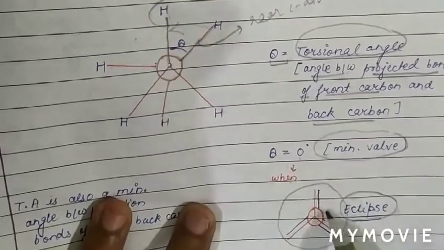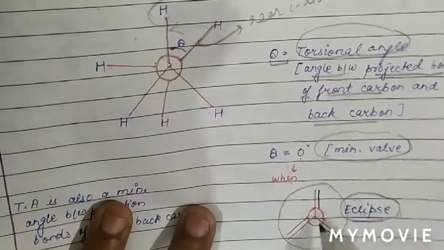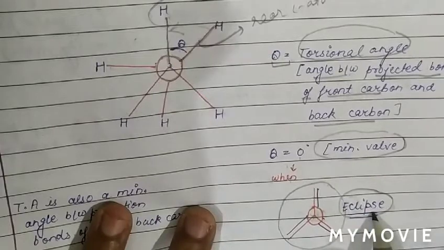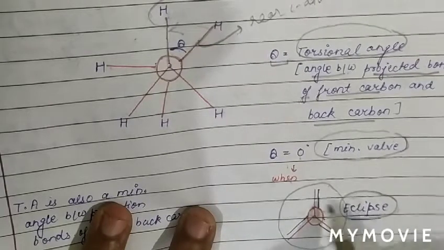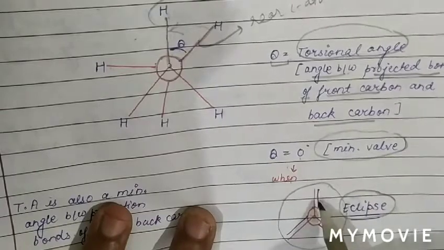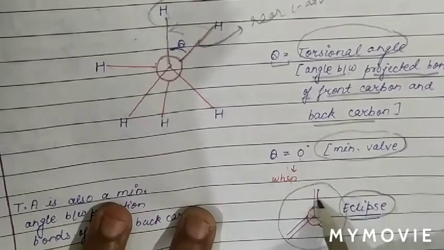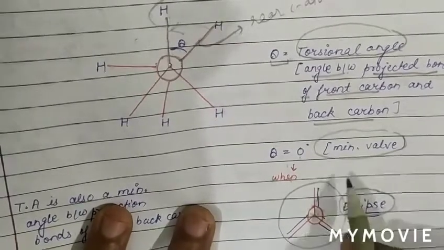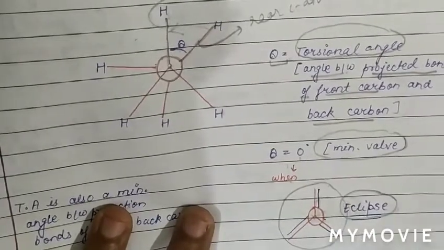And the eclipse position is the least stable form. Why is the eclipse position the least stable form? Because in the eclipse position the torsional strain is maximum and the repulsion between the electron density is maximum, therefore it is the least stable form. So when theta is 0, we call it the eclipse position.